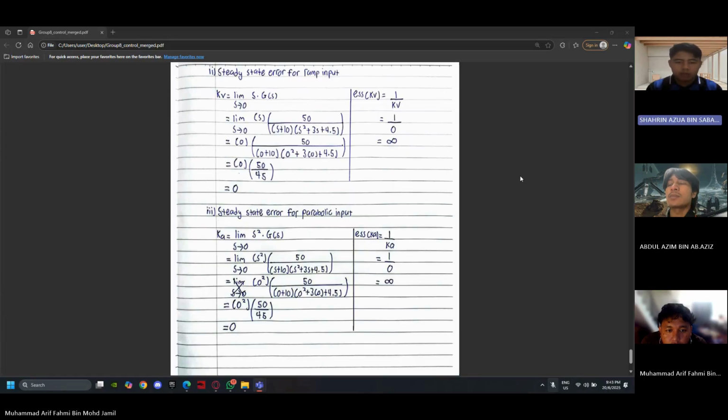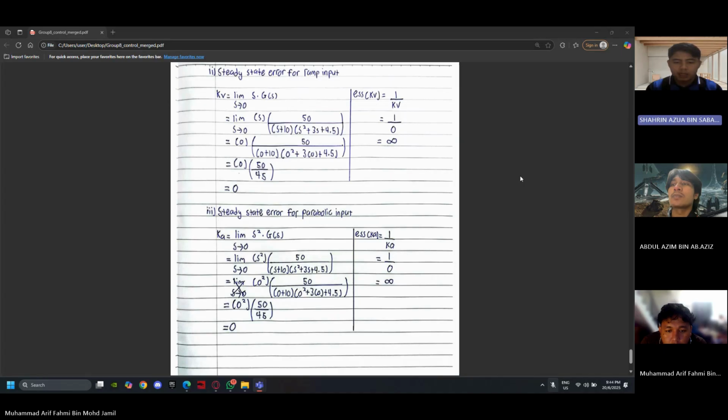For the steady state error for parabolic input, we calculate the acceleration constant. For the acceleration constant, we multiply s squared with the transfer function. After switching s with 0, we get 0 squared multiplied by 50 over 45, which is 0.